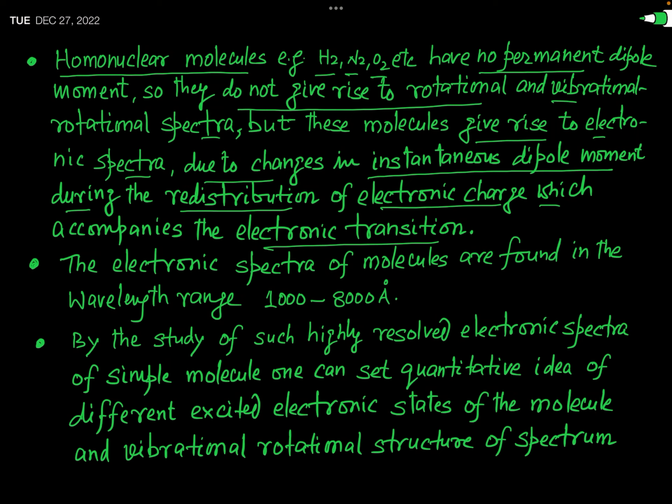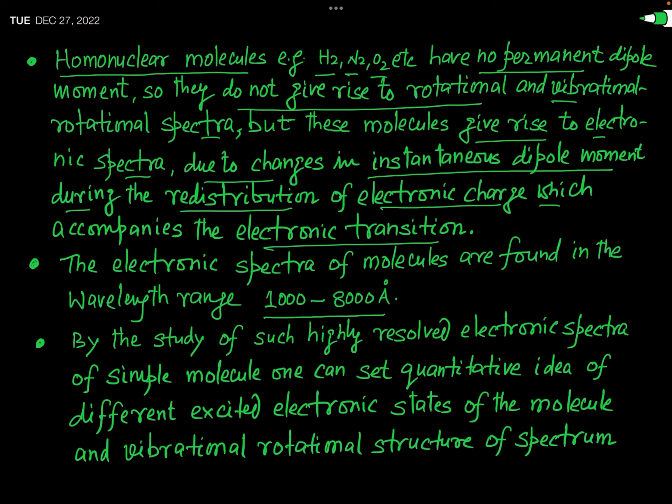Okay? Now, as I have told you, this electronic spectra lies in the region of visible radiation and ultraviolet radiation. So the wavelength range for electronic spectra lies between 1000 angstrom to 8000 angstrom.